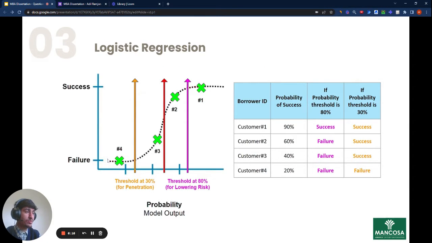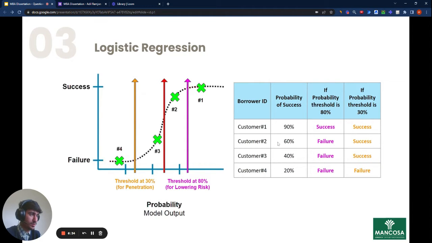And then we'll plot this against different percentages. So the algorithm will give us probability of success. So for example, one guest will be most likely based on the data they were provided to be an online buyer, 90%, 60%, 40%, 20%.